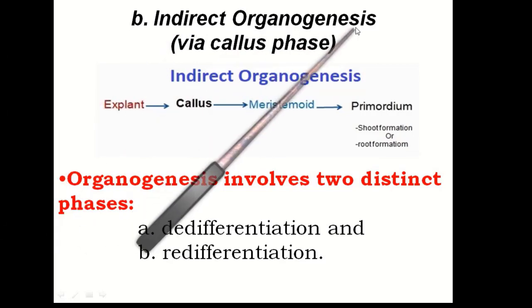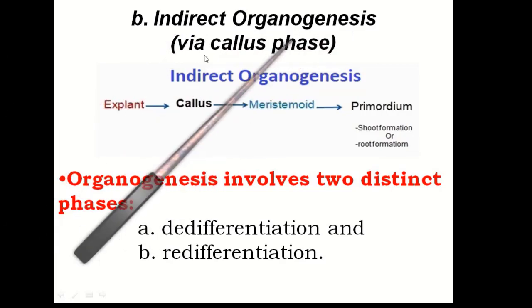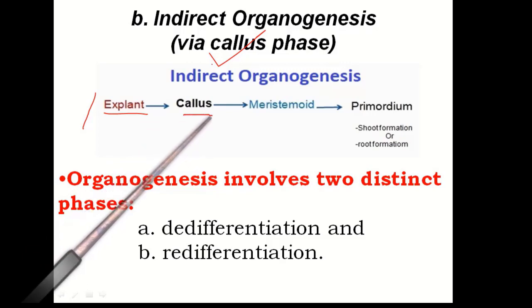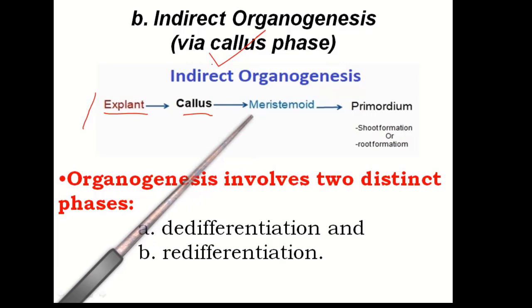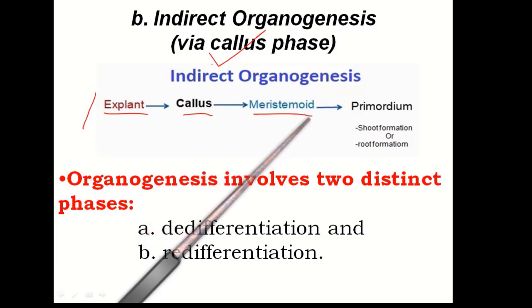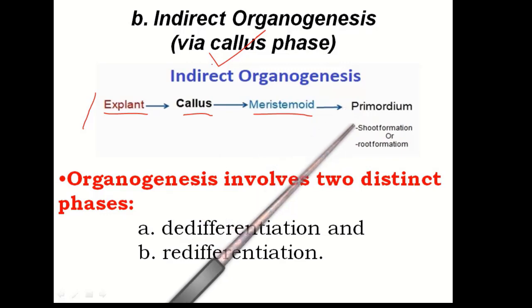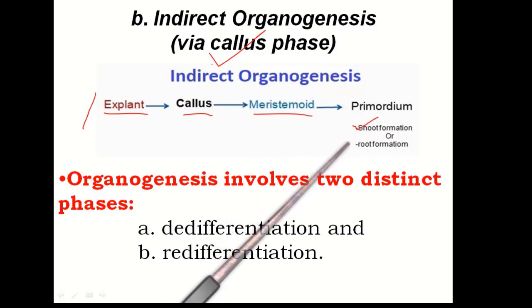In indirect organogenesis you will find that it occurs via a callus. So it occurs via a callus phase. The explant is placed on a suitable medium. It gives rise to callus, and callus subsequently gives rise to meristemoids. These meristemoids may give rise to organ primordia, either shoot primordia or root primordia.